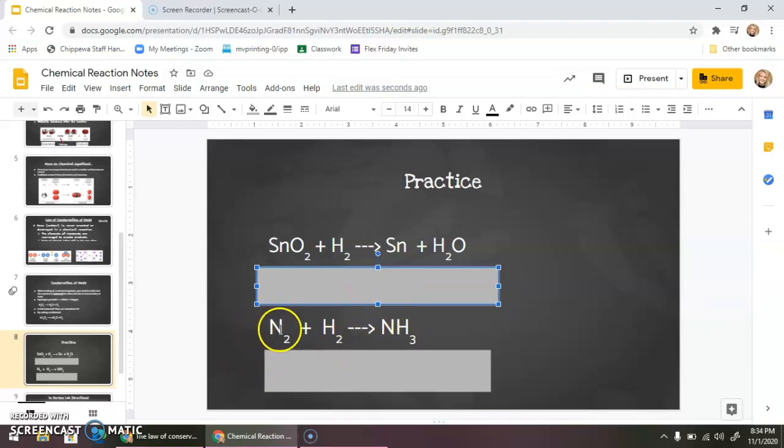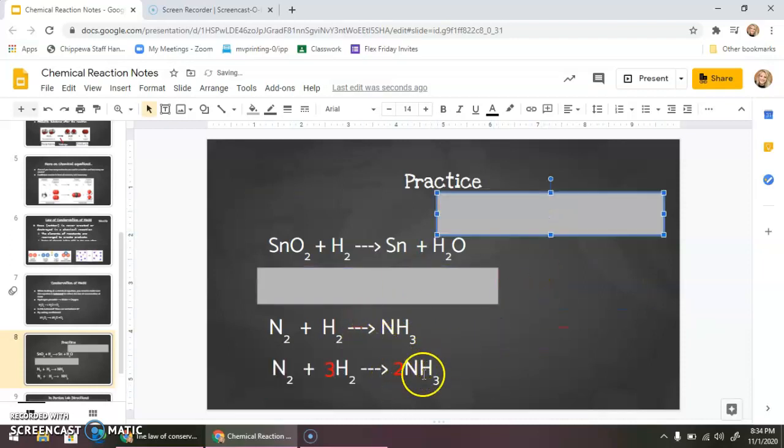Well, let's start with our nitrogen. If we have 2 nitrogen here, I want 2 here. I could add a 2 before our NH3 molecule, but that now means I have 6 hydrogen because I put a 2 here. Let me reveal it so we can look at it. We put a 2 here, which now means I have 6. So I need to add a number in front of our hydrogen to make 6. And so I would add a 3 here to make 6.